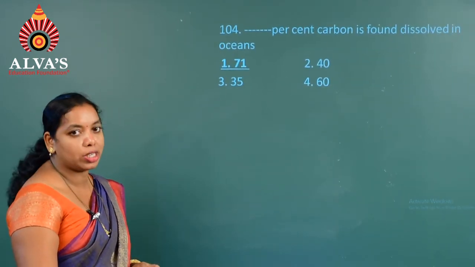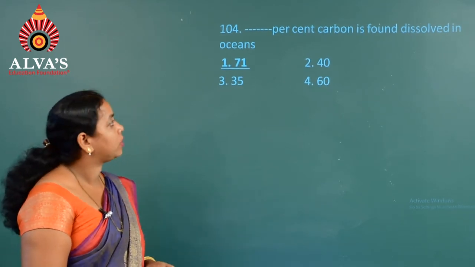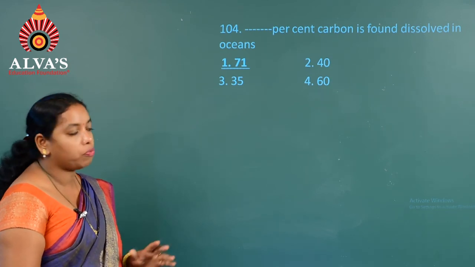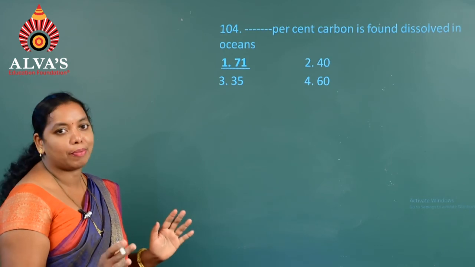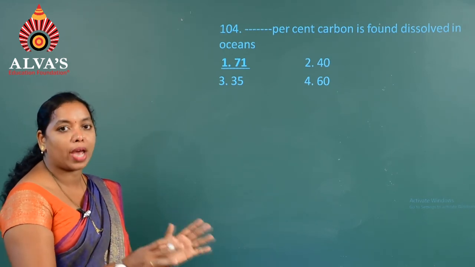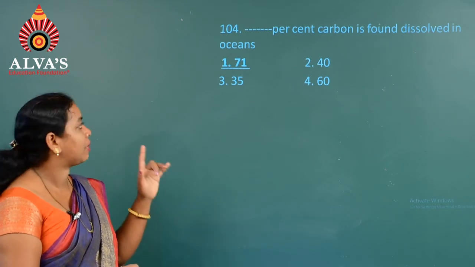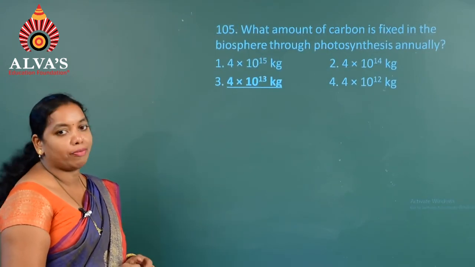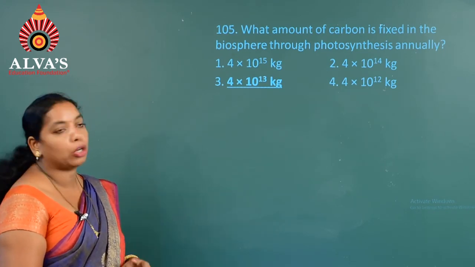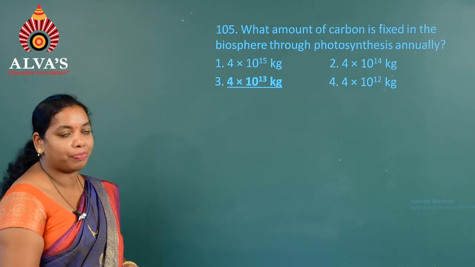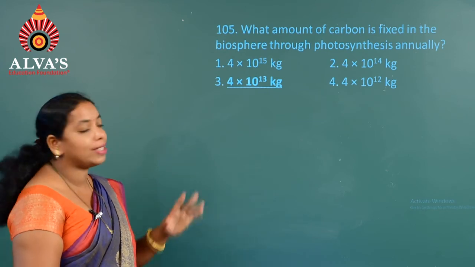Moving on to the next question, 104. Dash percent of carbon is found dissolved in oceans. In the ocean we can see 71% of carbon is dissolved. That is the maximum amount of carbon, the carbon reservoir, that is in the ocean. That's why the answer for question 104 is the first option. Moving on to the next question, 105. What amount of carbon is fixed in the biosphere through photosynthesis annually? It is 4 into 10 to the power 13 kg, that is option 3.